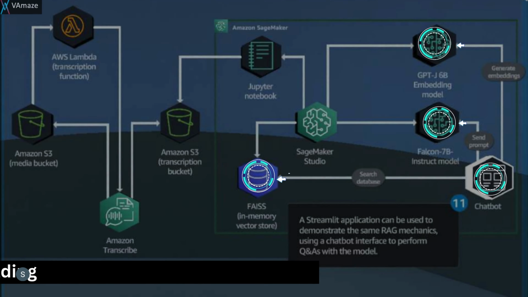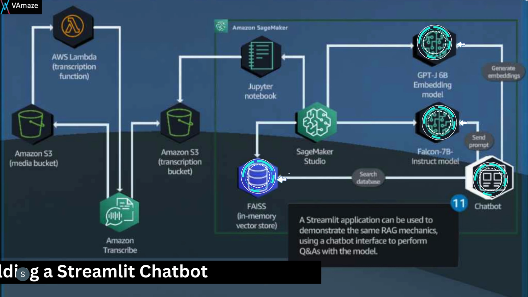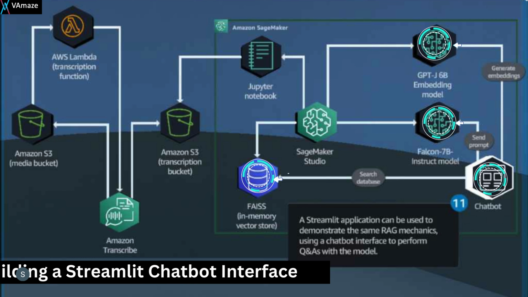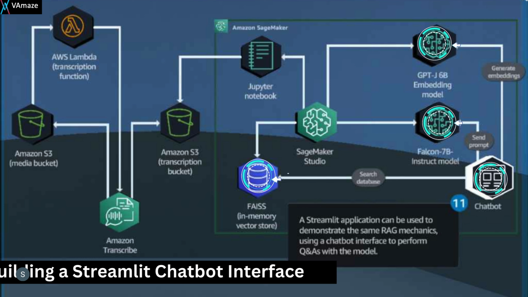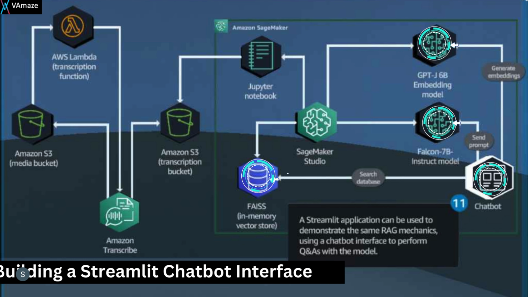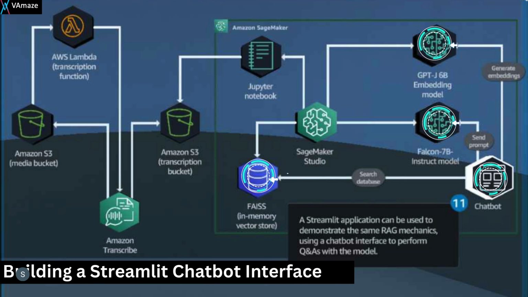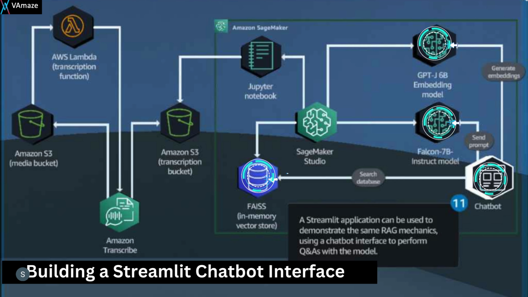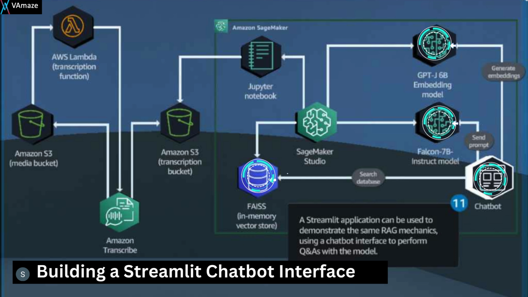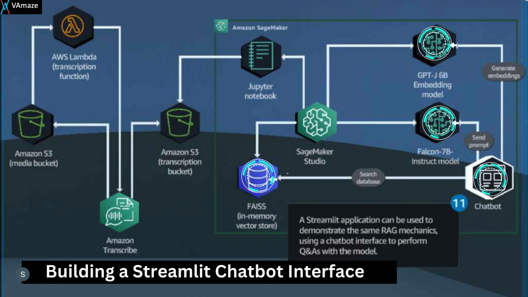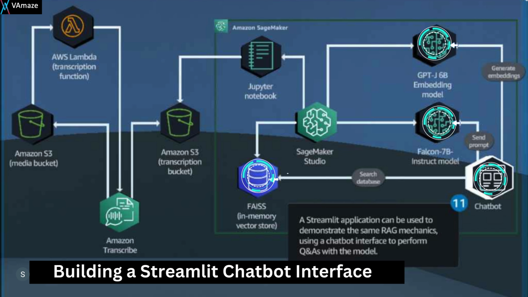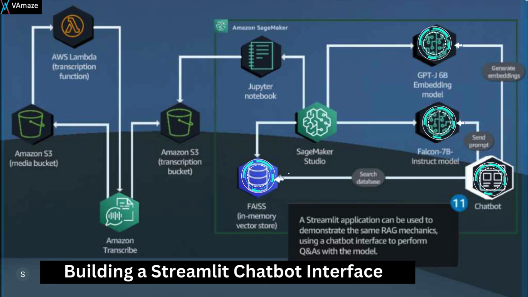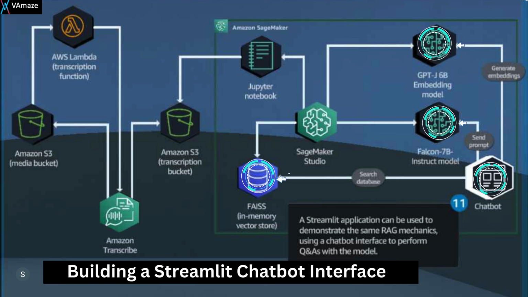Here we're focusing on building a streamlined chatbot interface for the end user. In this solution, it is a Streamlit application. It's a front-end application for creating a user-friendly interface for interacting with the Q&A chatbot. This allows users to easily ask questions and receive responses based on the content of the video and audio files. By leveraging Streamlit, organizations can create a visually appealing and intuitive interface that enhances the user experience and makes it easier for users to benefit from the chatbot capabilities.